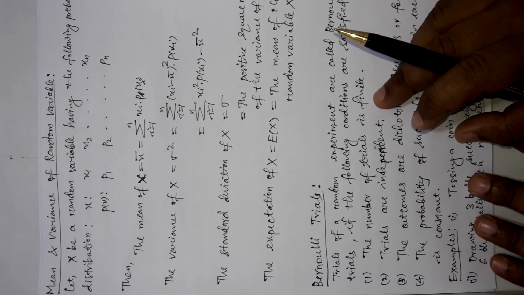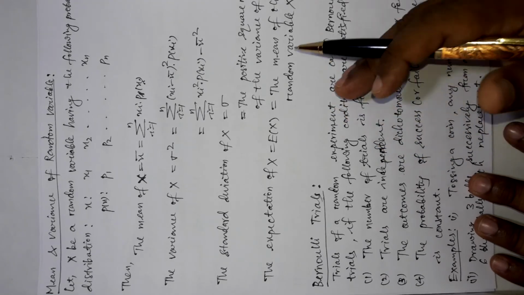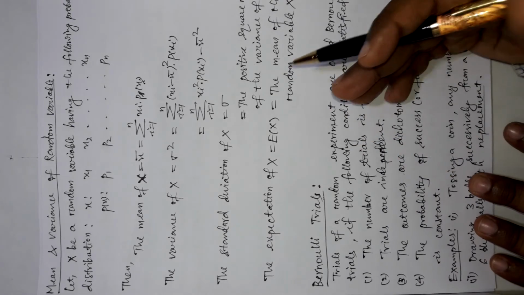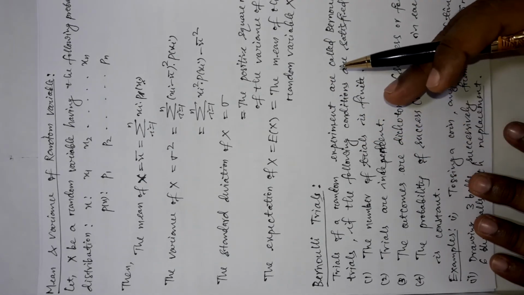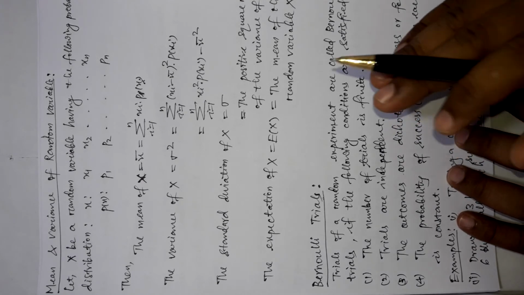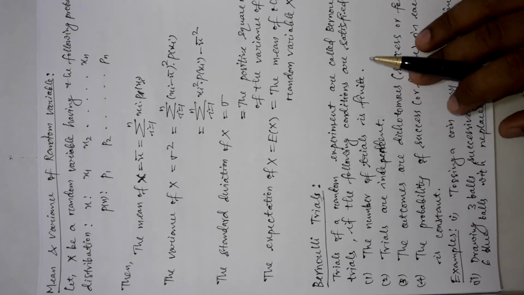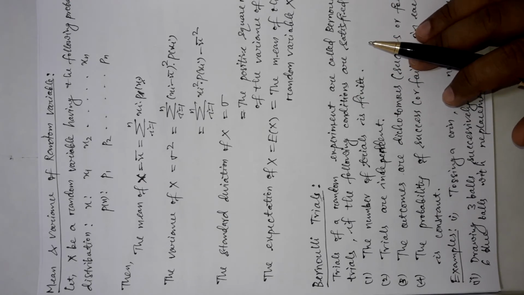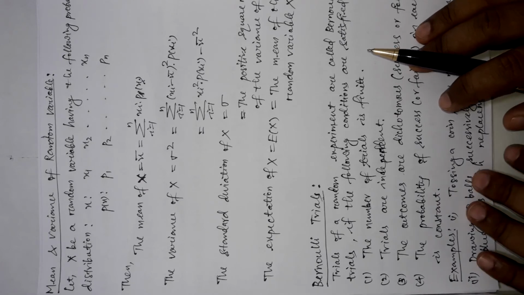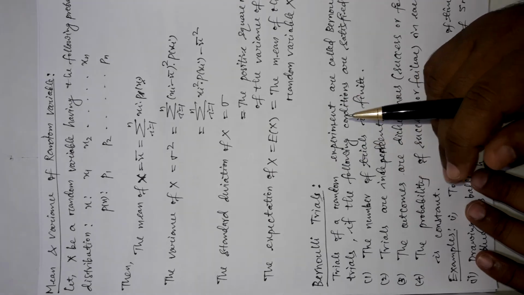So in that way I can tell you that we have to build the problem, or convert the problem, in such a way that it will be obvious to understand that we are getting a success or failure. If we can change the question or the problem in such a manner that it becomes dichotomous, meaning it will represent either a success or a failure, then we can go for Bernoulli's trials problems. Let me give you an example.